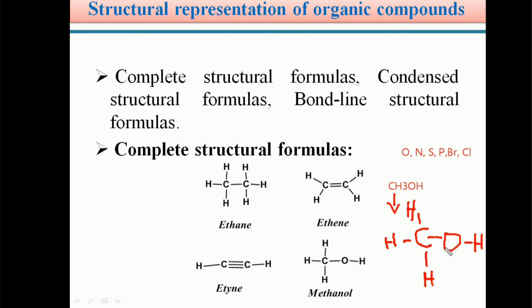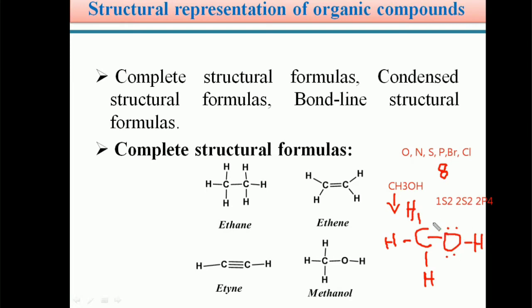Students, if you see the electronic configuration of the oxygen atom, we know the atomic number of oxygen is 8 and its electronic configuration is 1s2, 2s2, 2p4. So in its electronic configuration, there are two lone pairs of electrons and two unpaired electrons. The two unpaired electrons can form bonds with carbon and hydrogen, and the remaining two lone pairs are present on the oxygen atom. So students, these are the two lone pairs of electrons on the oxygen atom.